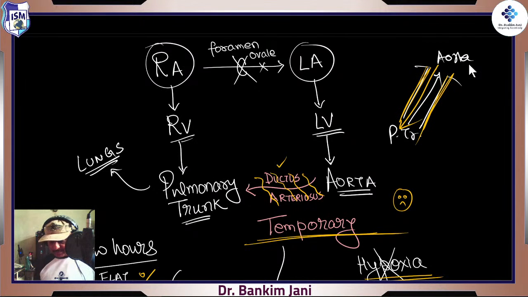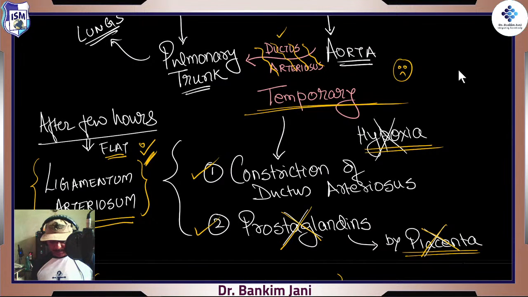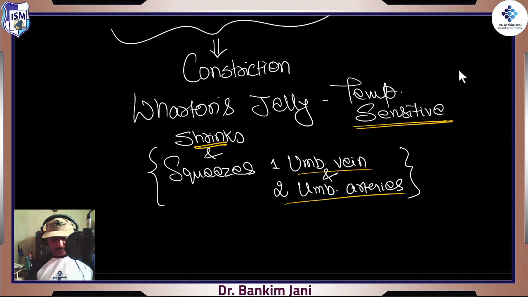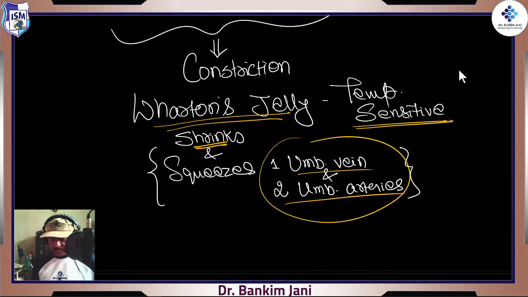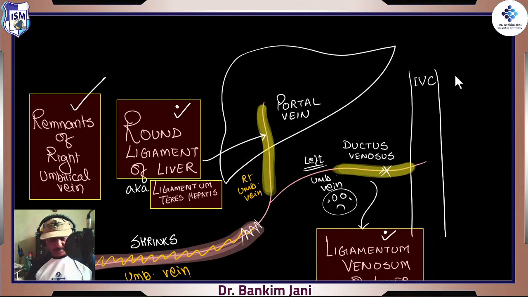It will start the return journey of that blood, but the moment there is a lack of prostaglandins and no hypoxia, it is constricted in the absence of prostaglandins. And those two umbilical arteries and one umbilical vein go for constriction, because even Wharton's jelly also constricts, it squeezes all three of them, one umbilical vein and two umbilical arteries.